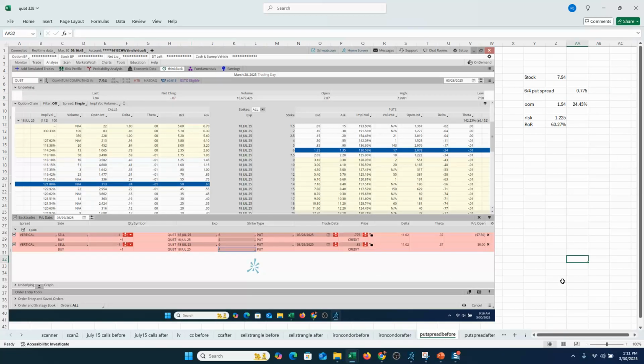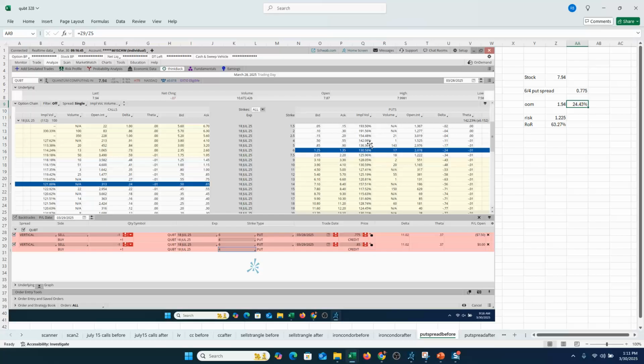And then for those who want to, again, lean bullishly with that call buyer out there, you can do it a little bit differently, right? A little bit lower cost, simply selling a put spread here. So selling that July 6-4 put spread. The day before that big call buyer, the stock was at $7.94. That put spread was trading about 77.5 cents, right? It was out of the money by about 24.5%. So your risk is $1.225 if you sold it at 77.5 cents. Your return on risk is 63% or so. So a very nice return on risk with a decent cushion of 24%.